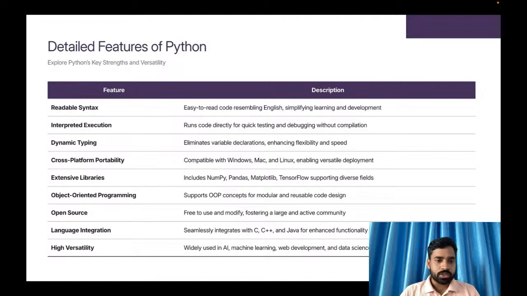Next, Python supports object oriented programming also. It supports procedural also. It is functional programming. It has all features. It supports all paradigms. Okay, and it has wide open source support for any type of library or for any type of work in Python. And yes, it has extensive support for language integration, just like if you want to use C or C++ or Java, you can integrate with those also.